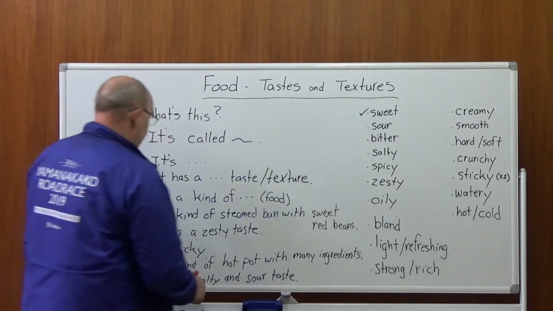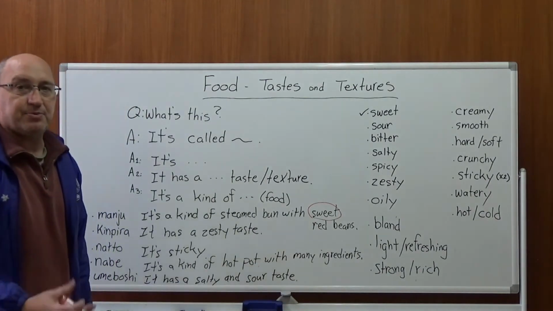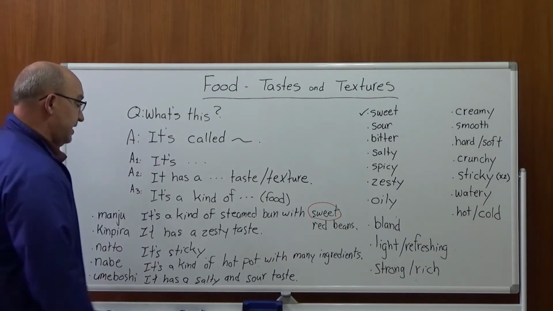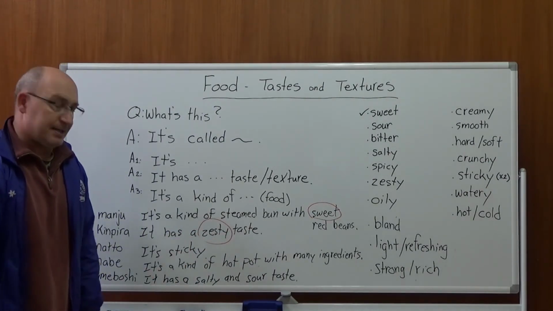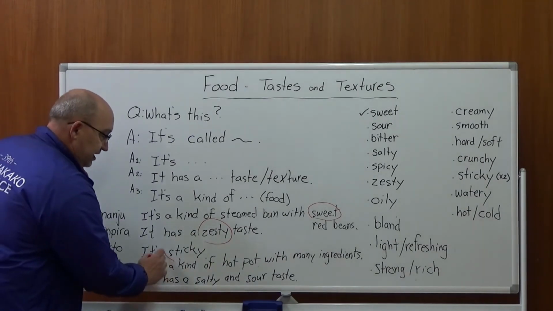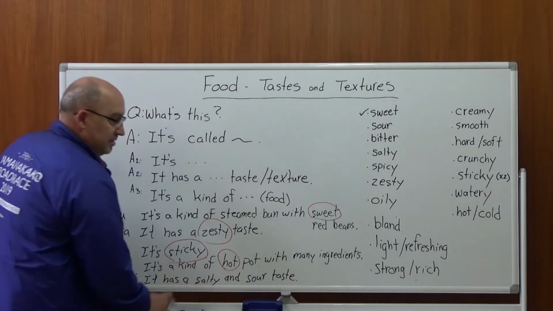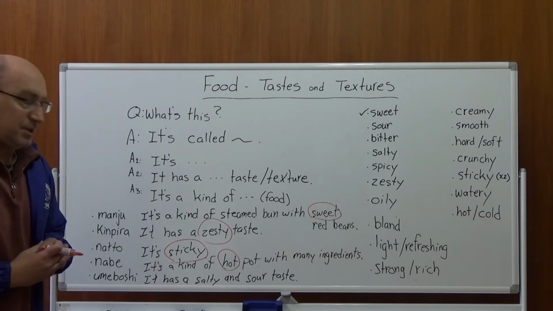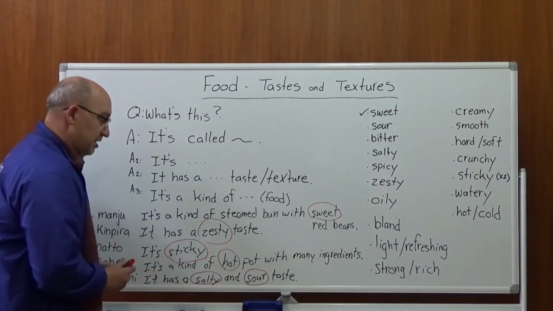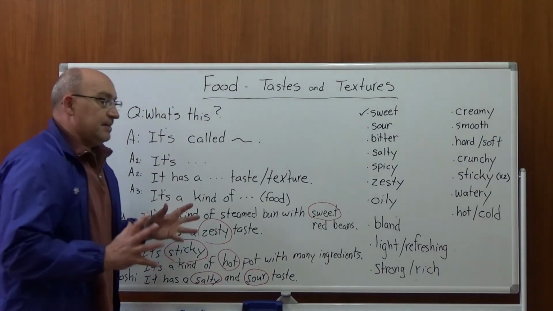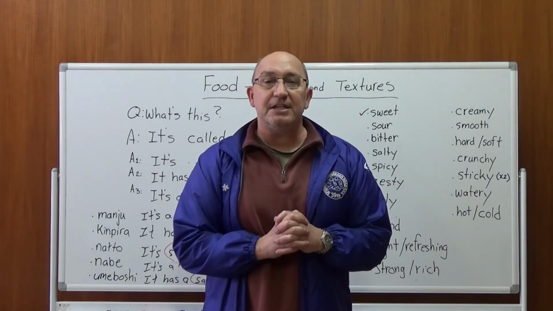So for today, we talked about manju, talking about the idea of sweet, and the sweet red beans. Or kimpira, talking about the word zesty, pirikarai. Talking about natto, the texture, it's sticky. The nabe, talking about simple, it's a hot pot dish. Or for example, umeboshi, using the word salty and sour. So, there are many, many ways to describe the dishes. Maybe simple is always best.